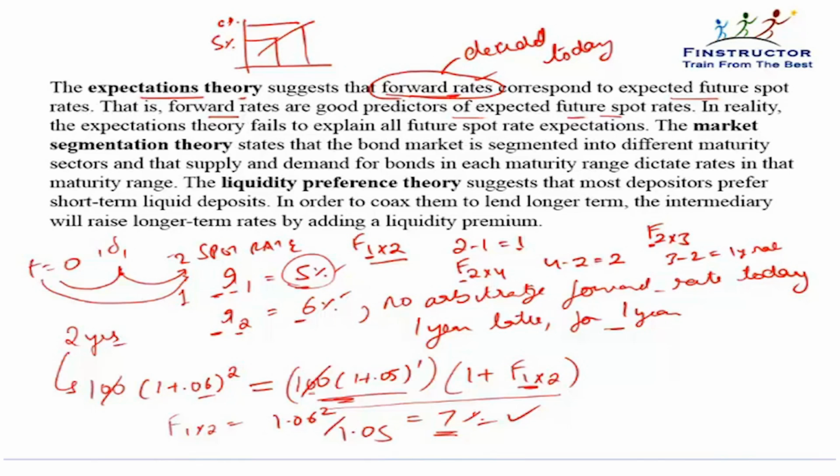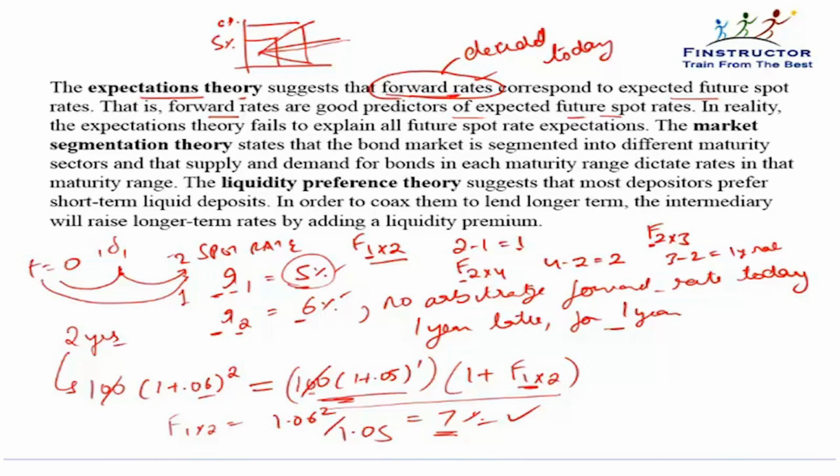The expectations theory says that the yield curve can be upward sloping or flat or downward sloping depending on people's expectations of future short-term rates. If future short-term rates are expected to go up, then the yield curve will be upward sloping today. If future short-term rates are expected to remain flat, then the yield curve will be flat. If future short-term rates are expected to go down, then the yield curve will be downward sloping.